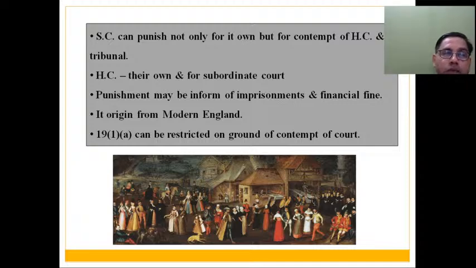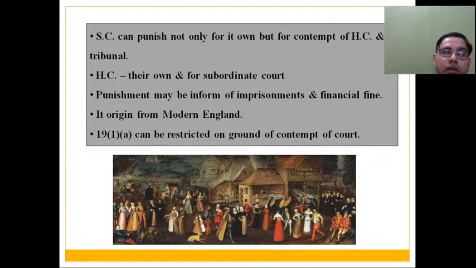So the Supreme Court can punish individuals not only for its own contempt, but also for the contempt of High Court, also for the contempt of tribunals and subordinate courts. That is a power of the Supreme Court. But High Courts can punish only for contempt of their own and for the subordinate courts, not for tribunals. That is one important thing that you have to keep in mind.